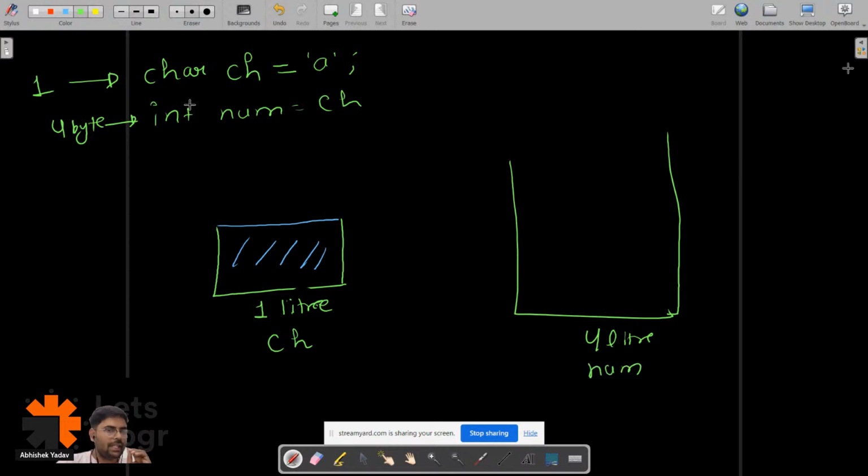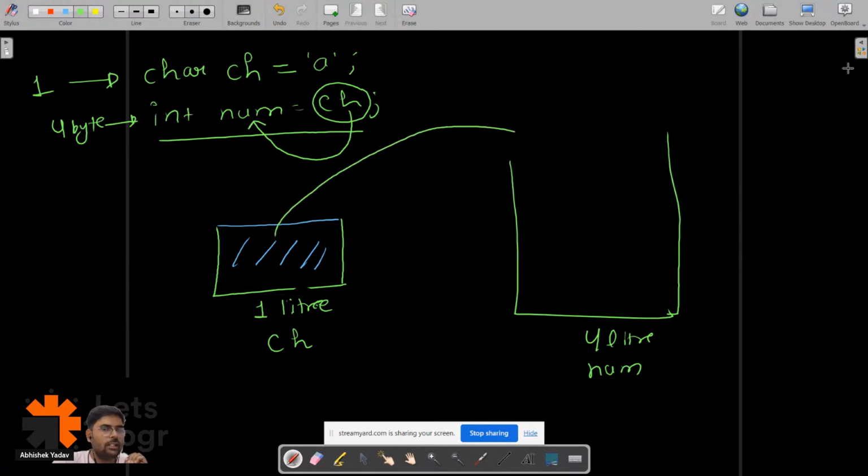And what we are doing here is we are transferring the data of ch to the num container. So we are transferring this water to this container. What will happen? We can easily transfer the data. That is, 1 liter of water is filled here now.